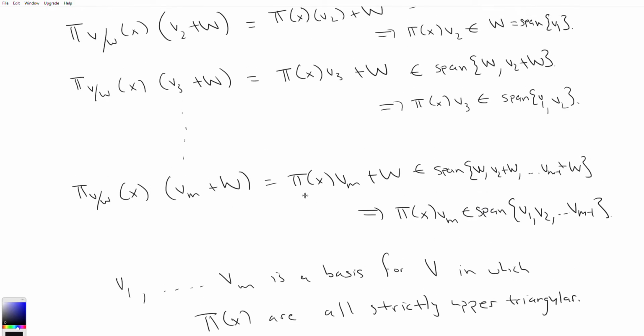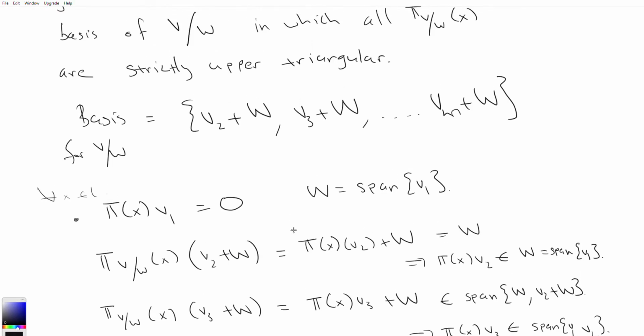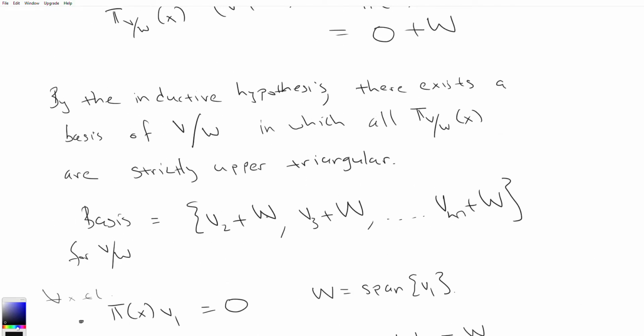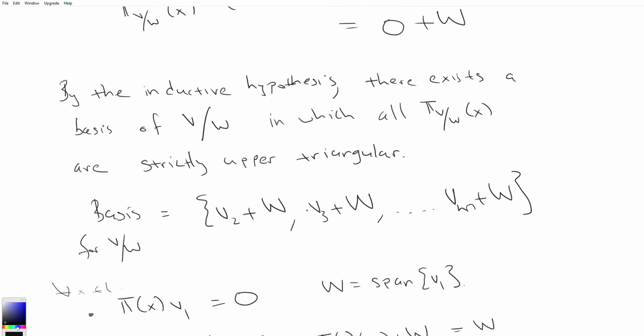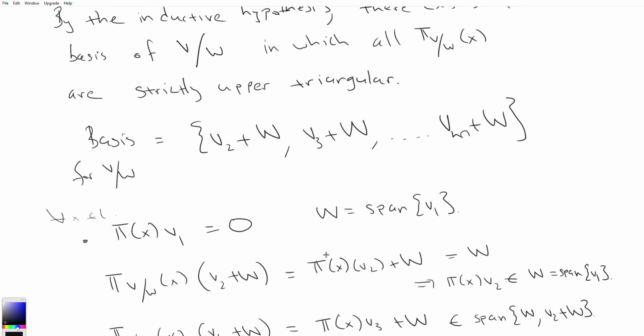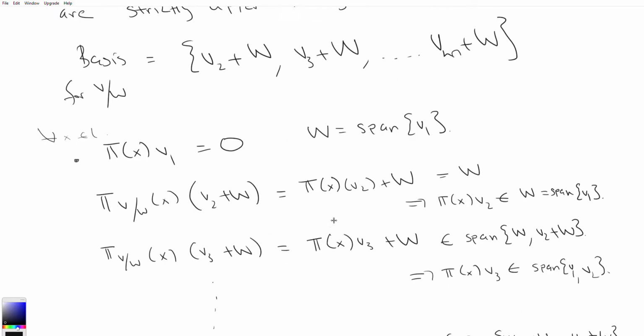It's a little bit confusing, and it was confusing for me for a long time, because what's really going on is that they're reaching into the quotient space and then finding a basis for the quotient space in which all the factor representations are strictly upper triangular.